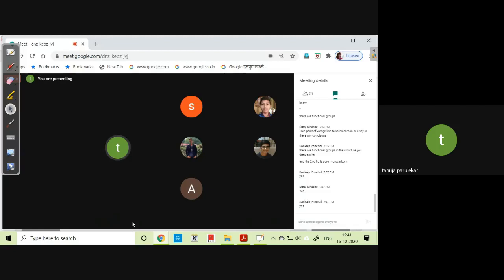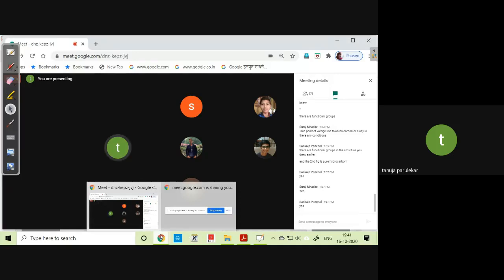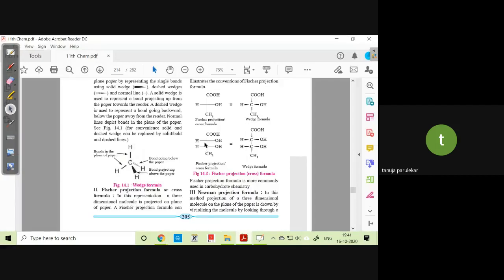कळलं का तुम्हाला? We'll take one more example wherein I will just put in a structure so that you tell me which groups are to be represented on the horizontal line and which groups on the vertical line. I'm putting one structure over there, two carbon. In the second example, two atoms are same. Yes, correct, the two atoms are same, but you can see that for this carbon, four groups are different.